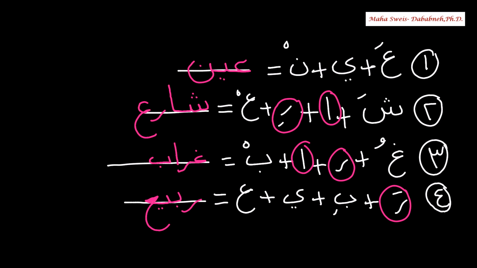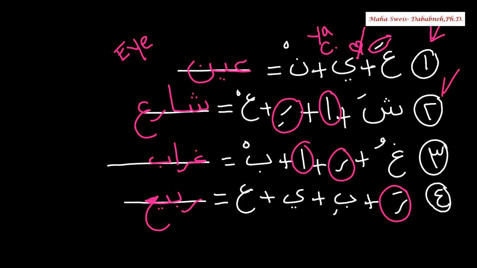Let's read. Number 1. Ayn with fatha. Remember, fatha and ya are not couples. They don't like each other. In this case, ya here is a consonant. If it's a consonant, we read it as ya. So the way we read the first one: Ayn. Ayn is an eye.